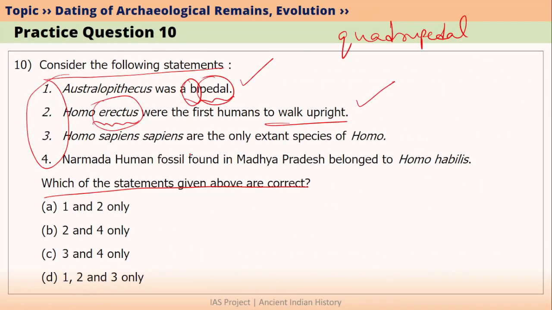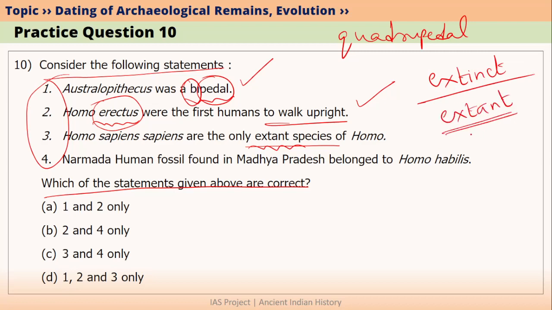The next statement is Homo sapiens sapiens are the only extant species of Homo. Please look here, this is extant, not extinct. What is extinct? Extinct means they are not there anymore. Extant means they are there or they exist.